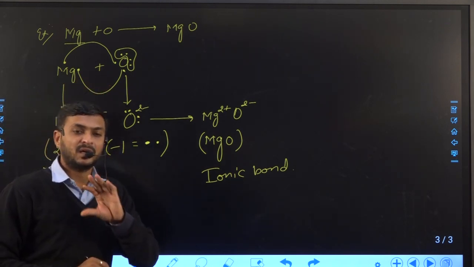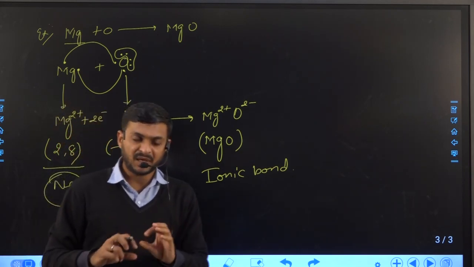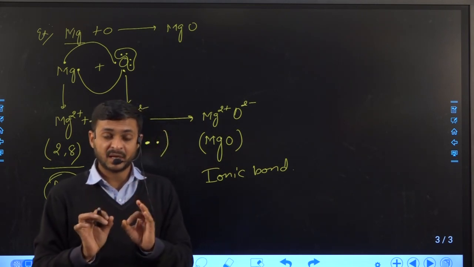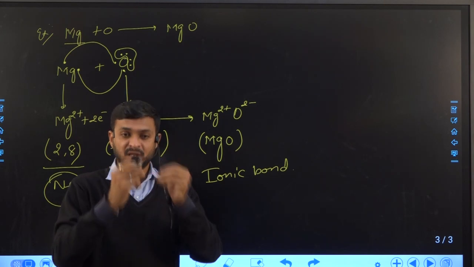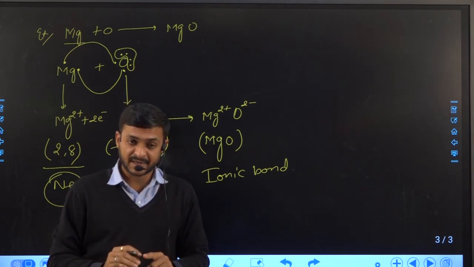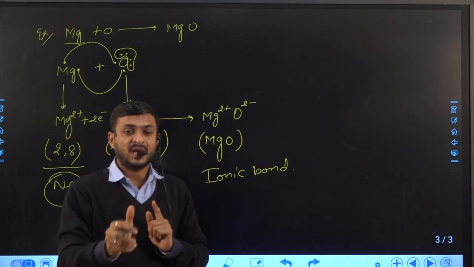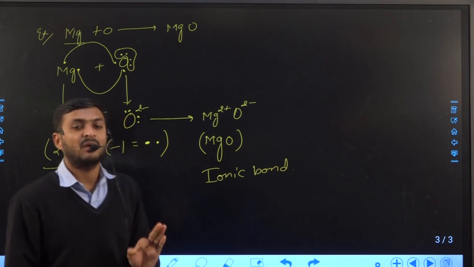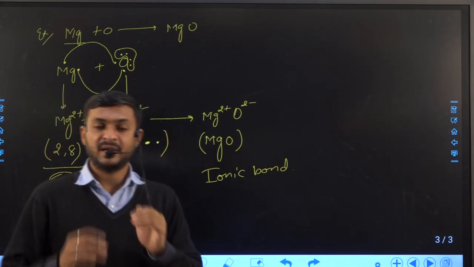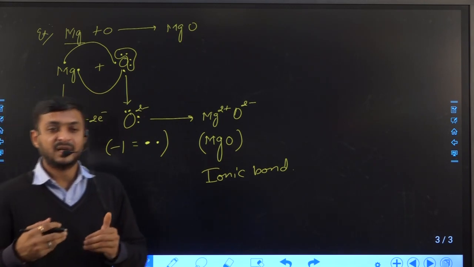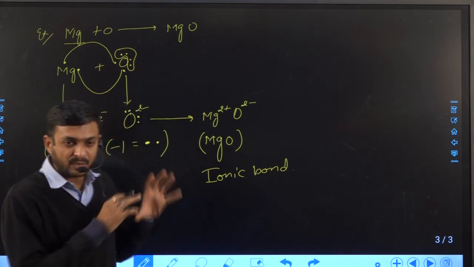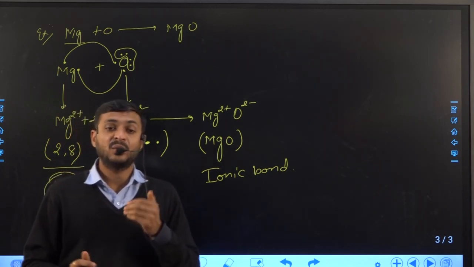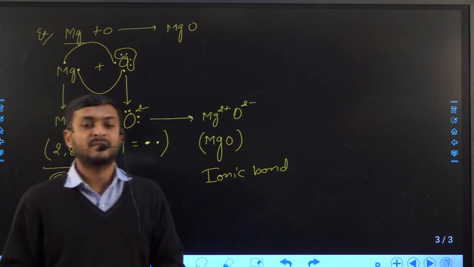But here we will understand simply based on their electronic configuration. First you should write the element and then its electronic configuration, then transfer the electrons. After transferring electrons, it will become a cation or anion, and they just combine with each other and form an ionic molecule. So this is how an ionic bond is formed. We can take many examples, but with the help of this concept you should also try yourself. At least see whether you are able to make them or not.